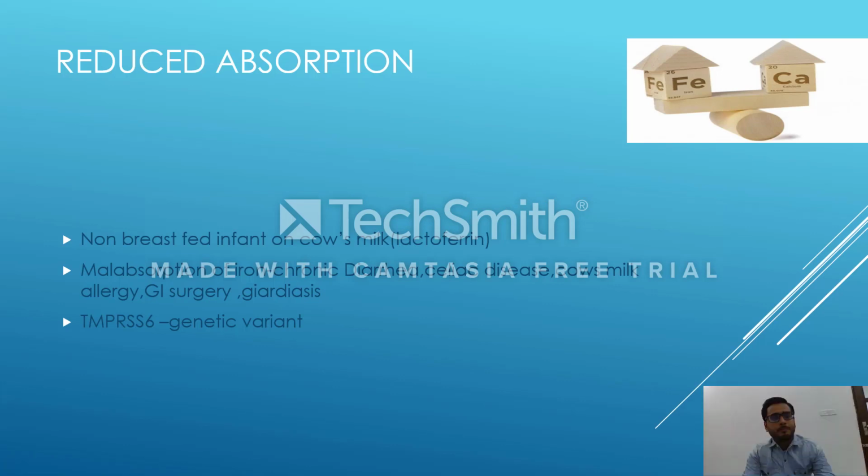So we were talking about TMPRSS6, which is a genetic variant, and normally TMPRSS6 inhibits or downregulates the hepcidin, which leads to the non-internalization of ferroportin and the normal absorption of iron takes place. Basically, in the genetic variant, it doesn't form a functional protein, so it doesn't inhibit the hepcidin. Now hepcidin is free to do its work, it internalizes the ferroportin and iron doesn't come out of the mucosal cell, and it ultimately leads to iron deficiency. So these were the causes of reduced absorption.